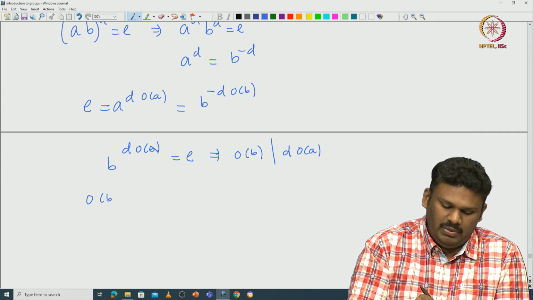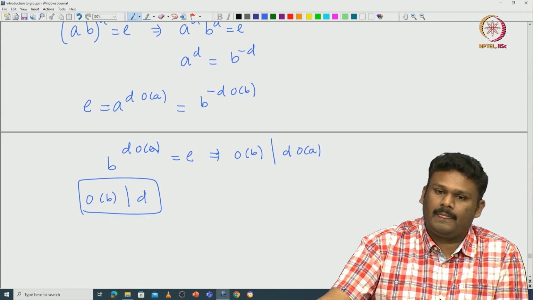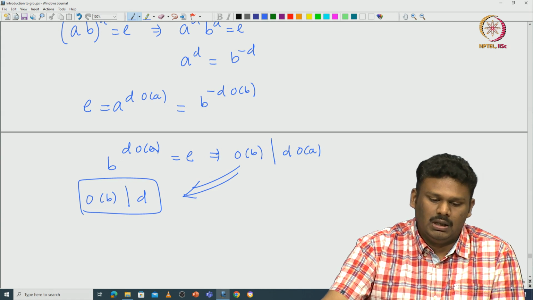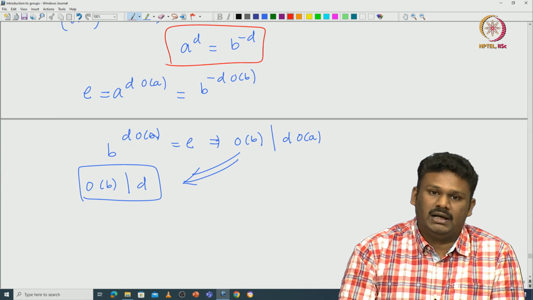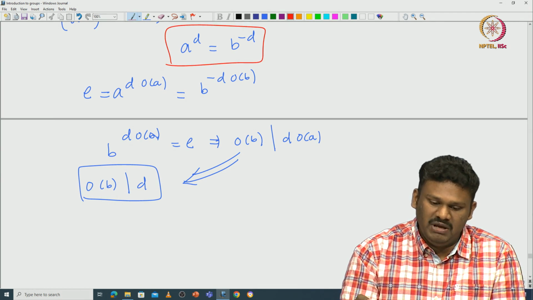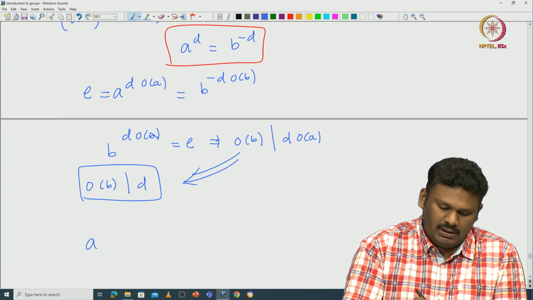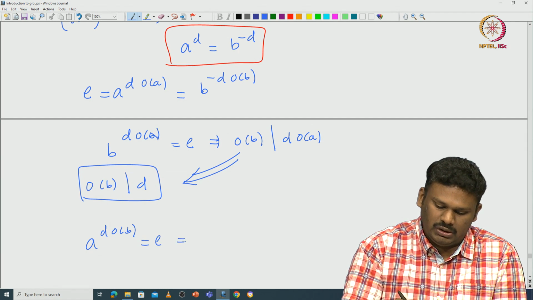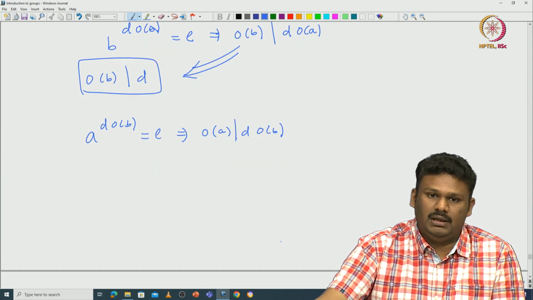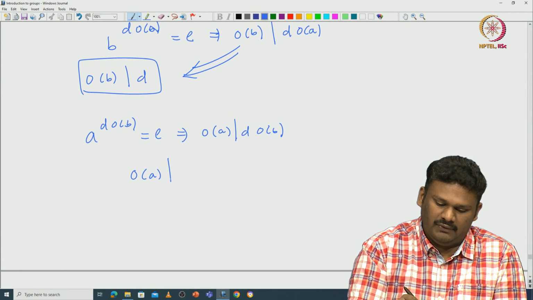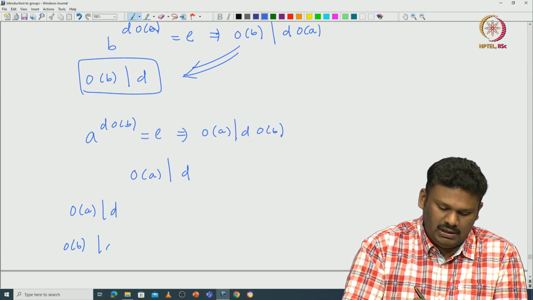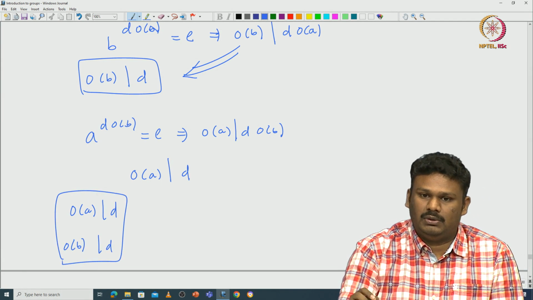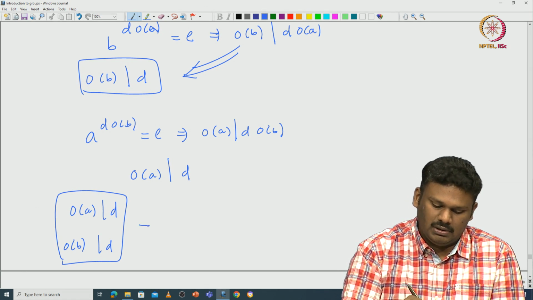That means the order of B must divide D. Now a similar argument will show, because A power D is equal to B power minus D, that if you raise it to the power of the order of B, then A power D times order of B becomes identity. That shows the order of A divides D times the order of B, and because the orders are relatively prime, the order of A divides D. So, what we proved is: the order of A divides D, and the order of B divides D. Now, since the order of A and the order of B are relatively prime, the product also should divide D.